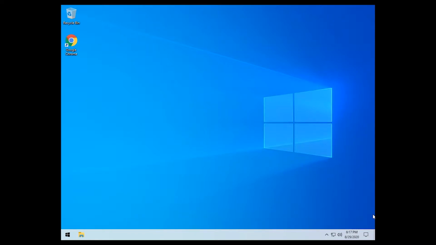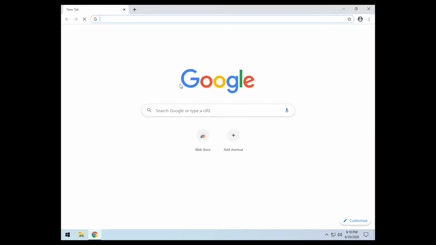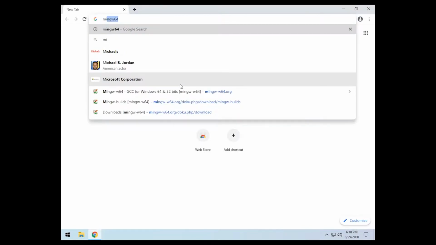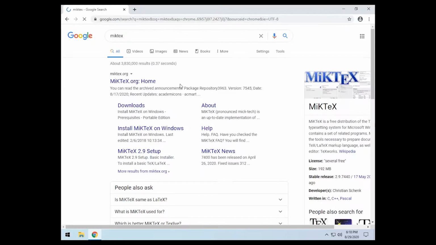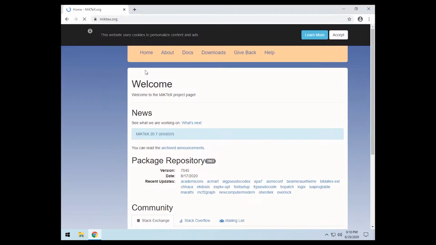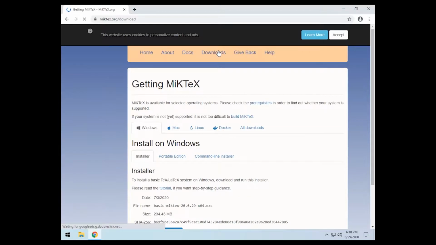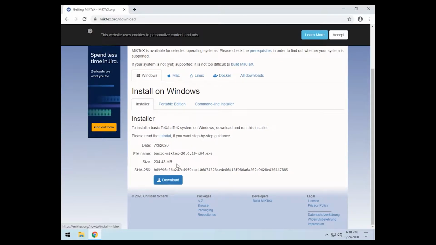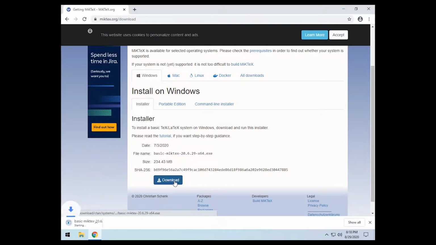Okay, welcome back, and today we're going to download LaTeX to our machine. So first thing we're going to do, open up Google Chrome, go to MiKTeX.org, downloads, pick your flavor, download.